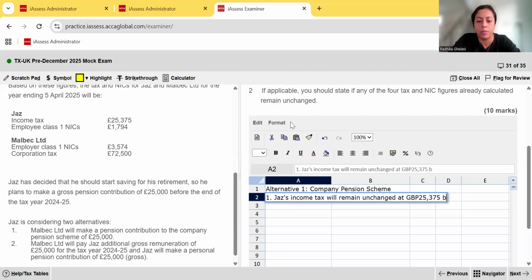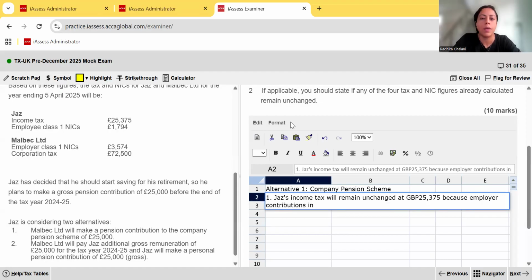And you have to say why? Because employer contributions in employee pension schemes are exempt income for employees.